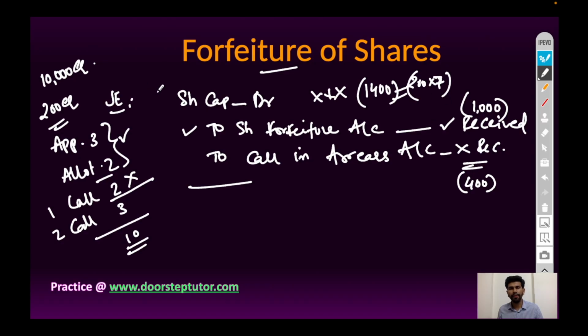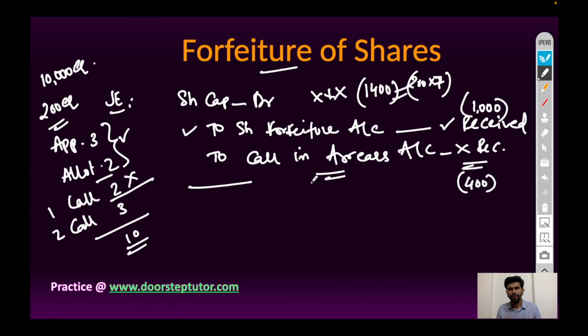So the journal entry will be share capital account debit to share forfeiture account, to call in arrears account. Remember this: earlier, share capital account was credited and call in arrears was debited. But now the effect is to be cancelled.